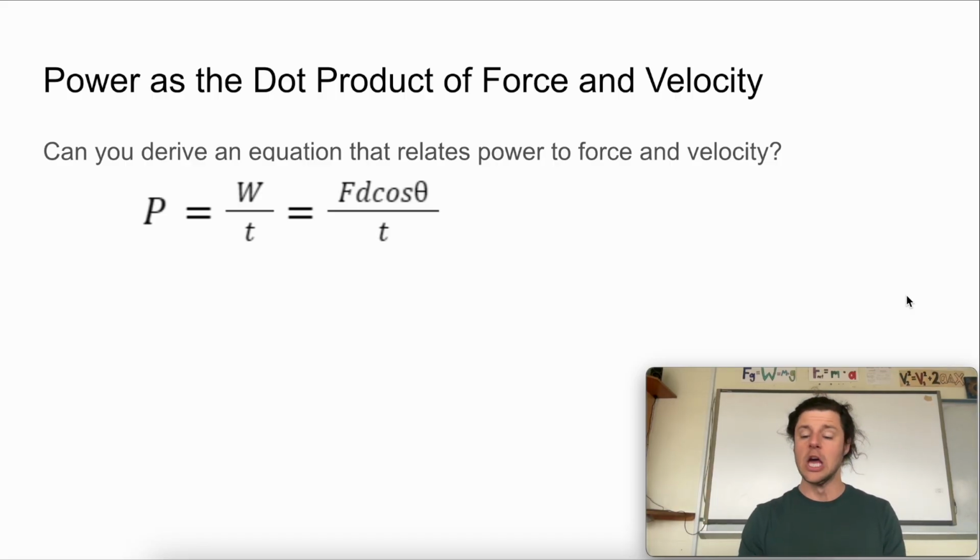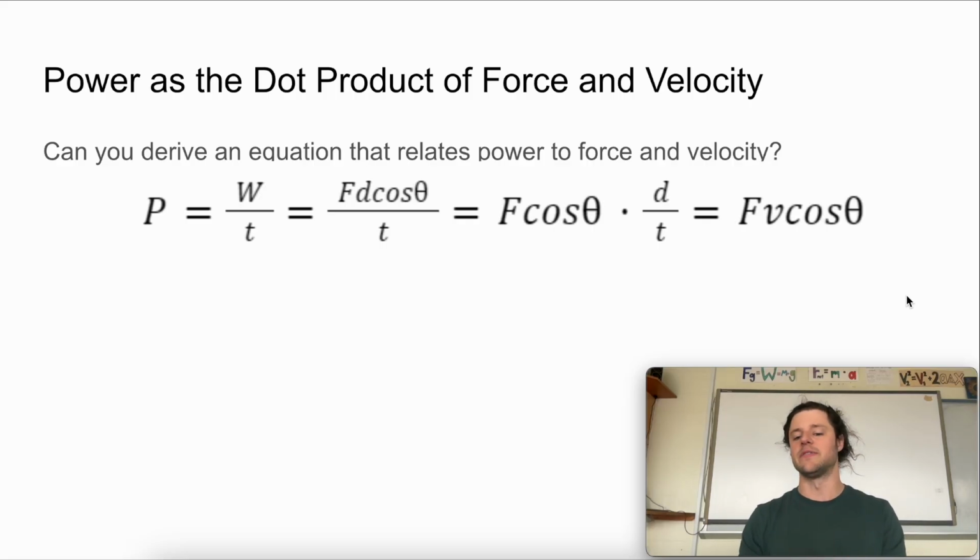And once you come back, we find that work we can break down into our force times the distance that the object or system was moved while that force was acting on it, times cosine of theta, the angle between the force and the distance vectors, divided by time, of course, because we're looking at power. If we pull out our force and our cosine theta away from distance over time, we end up with force times cosine theta times distance over time. And of course, distance over time is velocity.